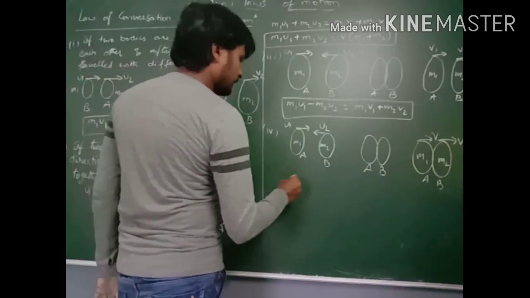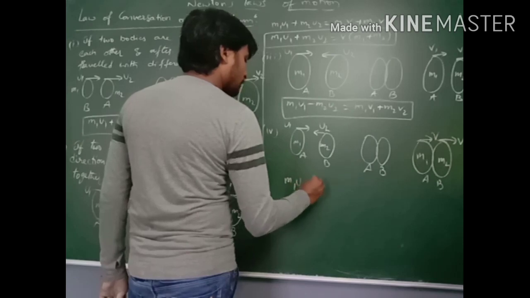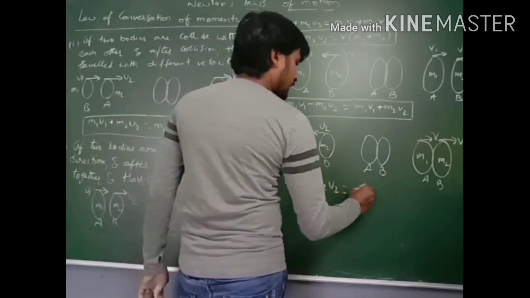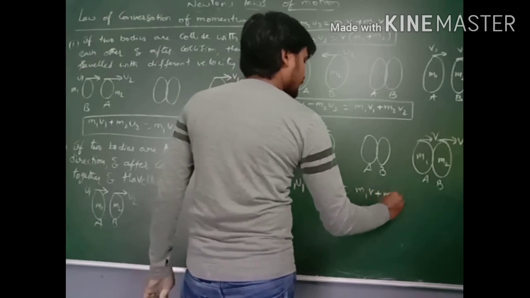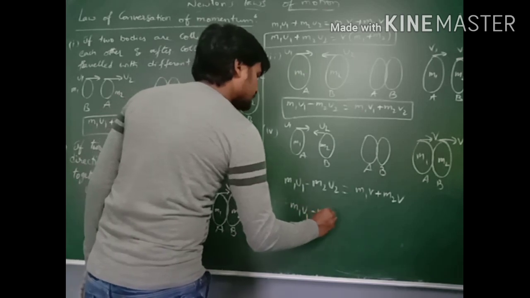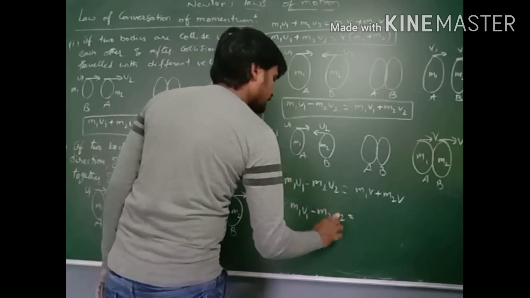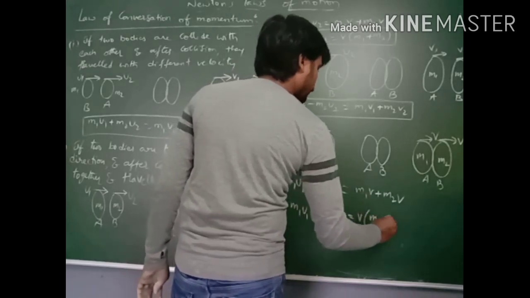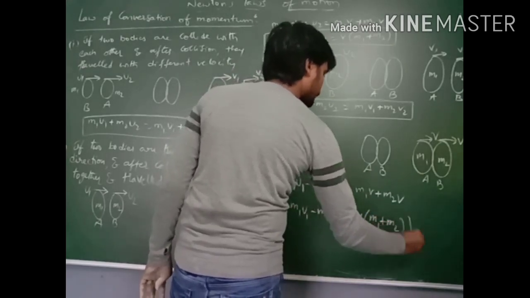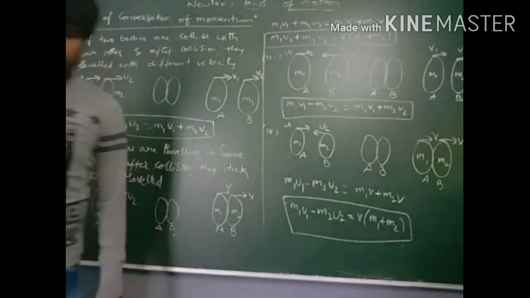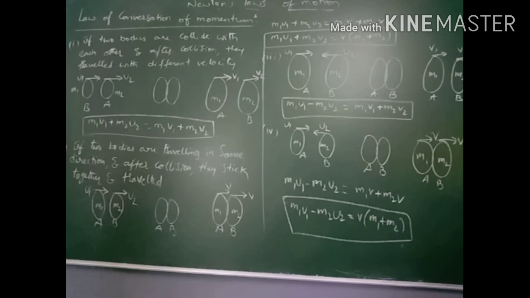So the equation becomes m1 u1 minus m2 u2 is equal to m1 v plus m2 v, that is, m1 u1 minus m2 u2 is equal to v times (m1 plus m2). These are the four cases regarding this momentum.